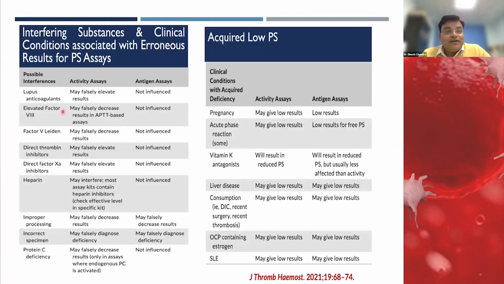There is a list of various causes which can be associated with low values of protein S, such as when a lupus anticoagulant or any anticoagulant, oral or heparin, is present in the sample. Along with that, there are also acquired causes for low protein S: pregnancy, acute phase reaction, liver disease or DIC. So we should always interpret the value in the context of these factors.